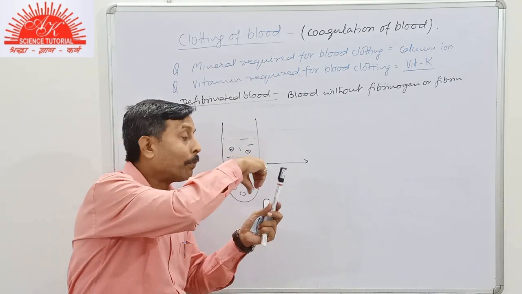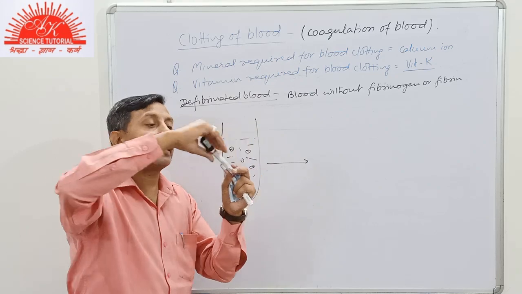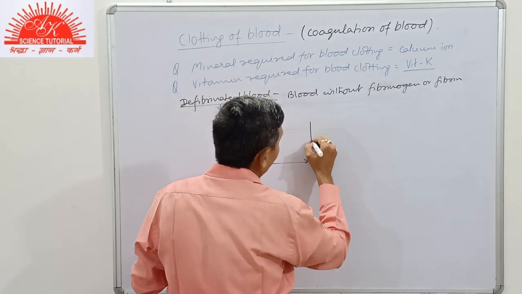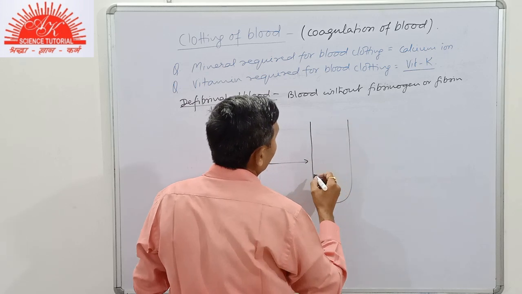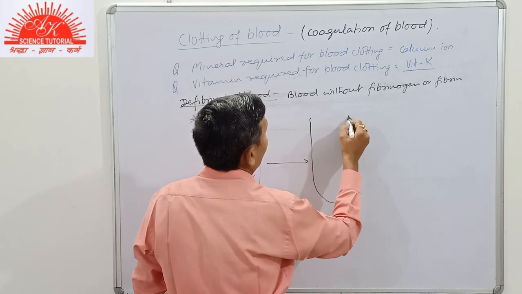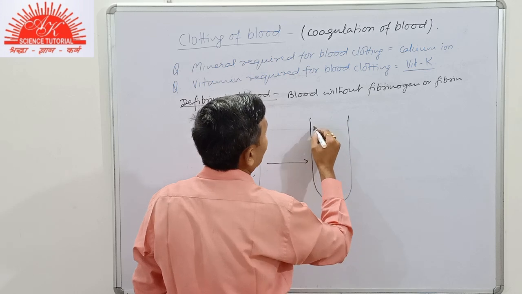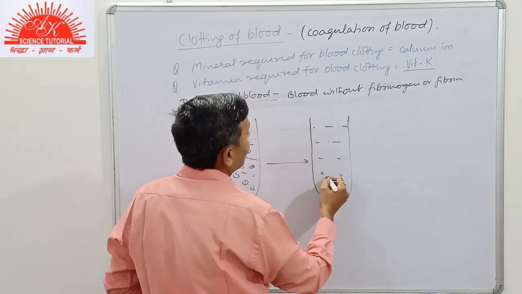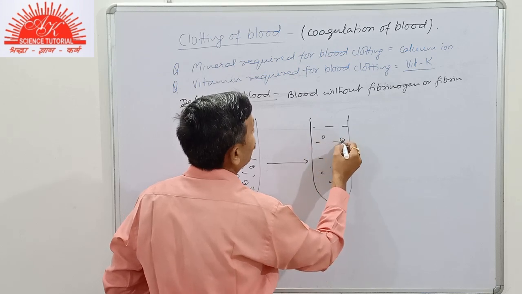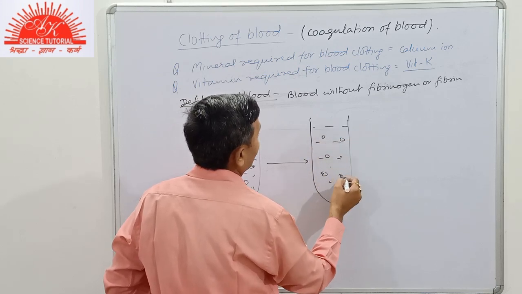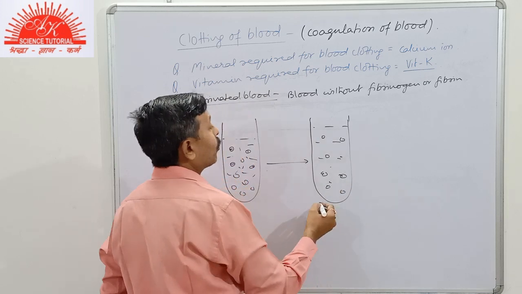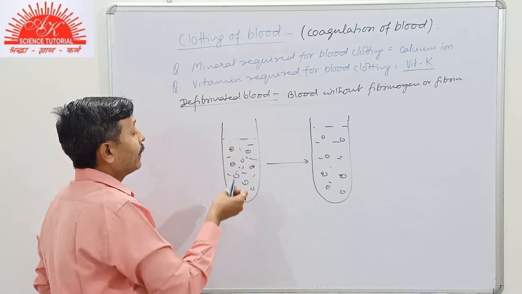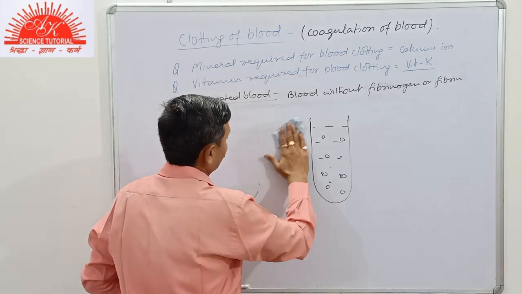As a result, the fibrin will get deposited over it, and the remaining part of the blood will be left behind. In that case only the fibrin part is removed, so this will contain the blood without fibrinogen. Clear, student? So this is called defibrinated blood.